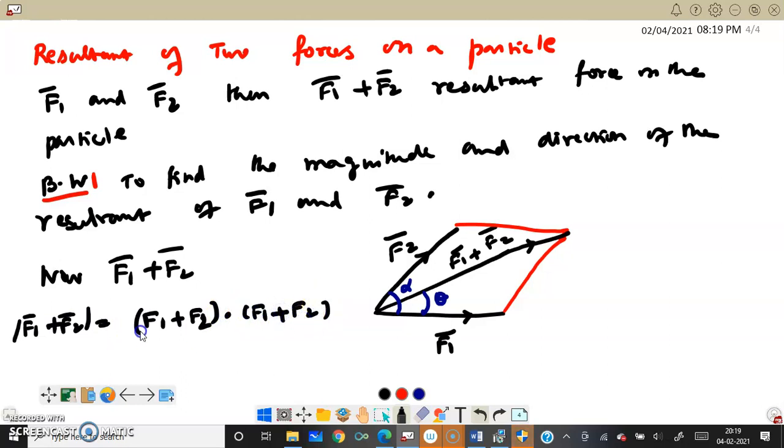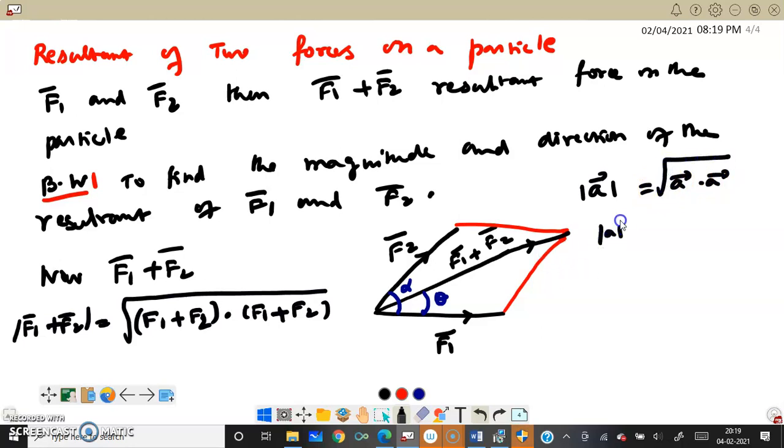The magnitude, that is the modulus of A, is the square root of A dot A, because we know that modulus of A squared equals A dot A.